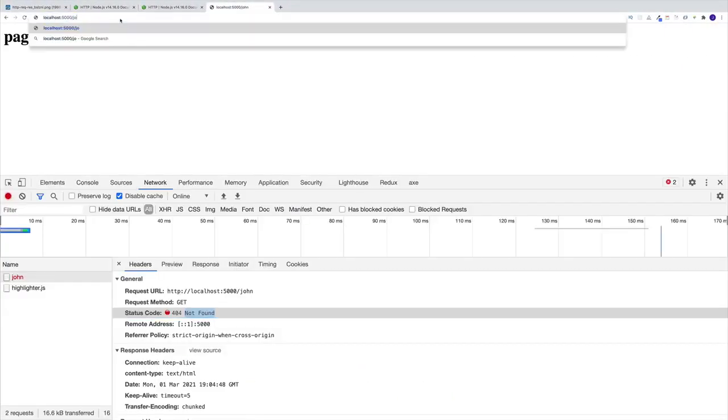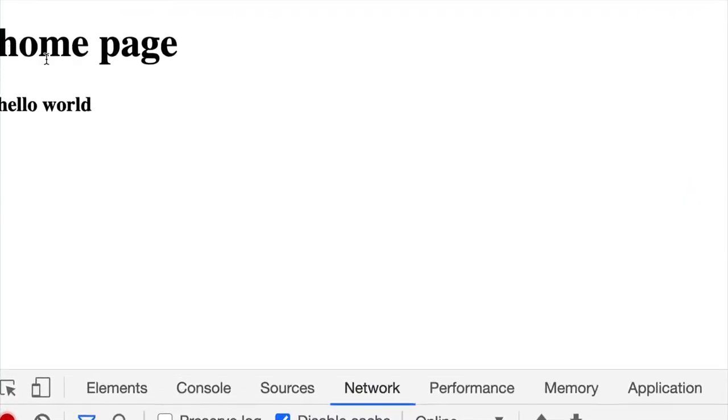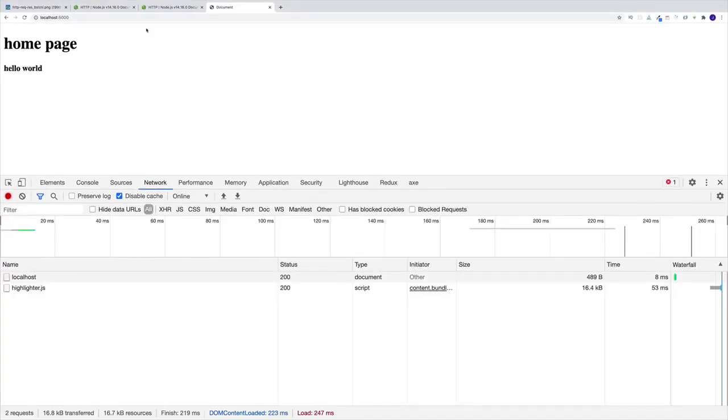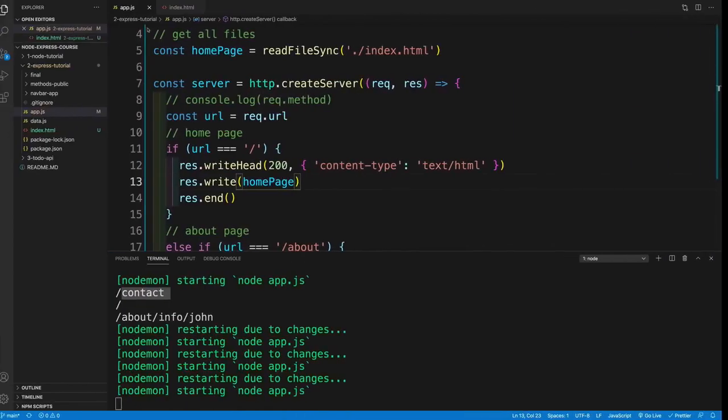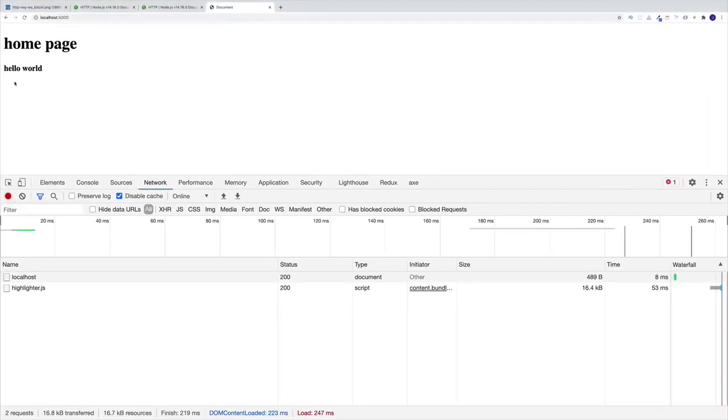And now we go with homepage. And now be prepared to be amazed, because if I go to not John, that resource, of course, doesn't exist. There it is, check it out. We have homepage as well as the Hello World. So we can start making some meaningful HTML pages and we can serve them with our awesome server.